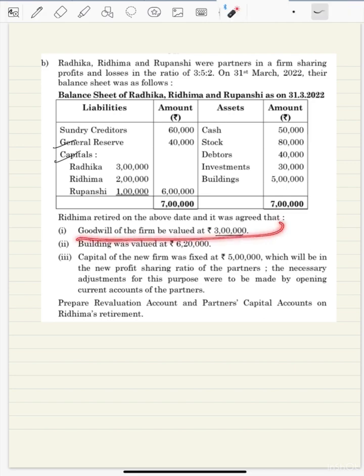Then the first point says full firm goodwill is 3 lakh. Who is retiring? Ridhima. Ridhima's share is 5 by 10, which means exactly half of this. 1,50,000 is Ridhima's share of goodwill. So this 1,50,000 goodwill of Ridhima will be paid by Radhika and Rupanshi in the new PSR. Since no information regarding the new profit sharing ratio is given, the gaining ratio and new PSR are actually the same. So this will be distributed in the ratio 3:2.